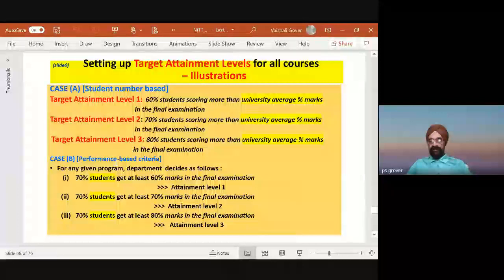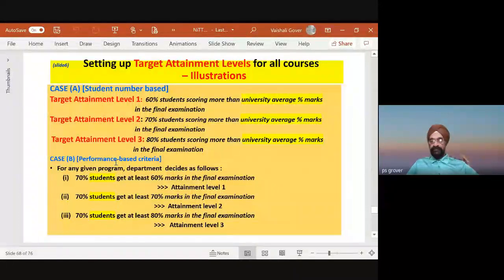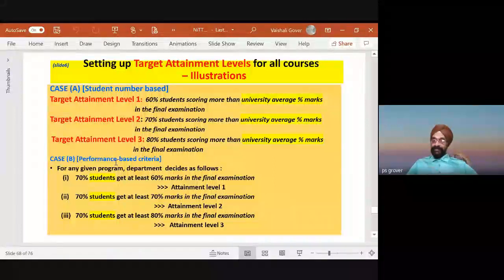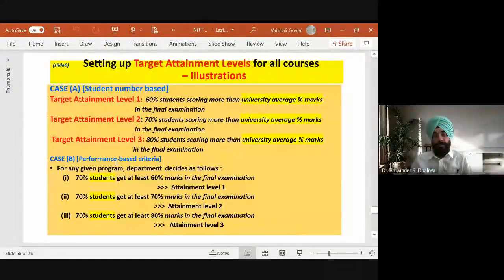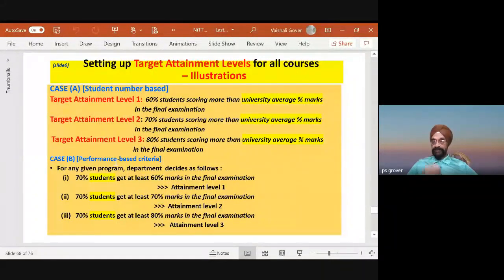Target attainment level 80% scoring more than university average in the final exam. Please see here. ये तो case A है. Case B में, which is a performance based, for any given program, department decide as follows. Please see here again. It is a department prerogative.